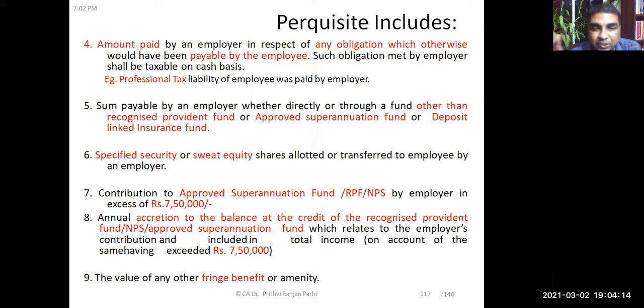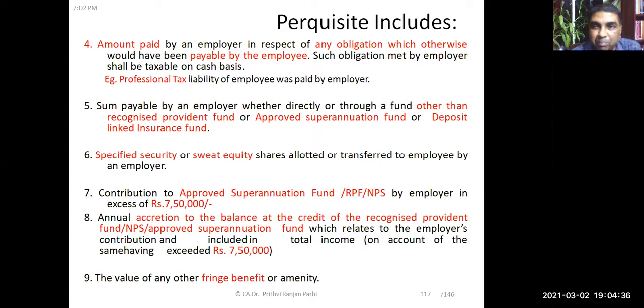Similarly, annual accretion to the balance at the credit of a recognized provident fund, national pension fund, or approved superannuation fund, which relates to the employer's contribution and is included in the total income, if that amount exceeds 7,50,000 rupees, will also be treated as a perquisite.